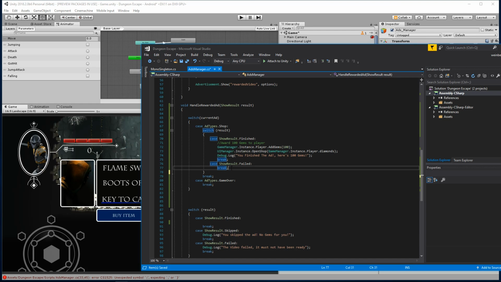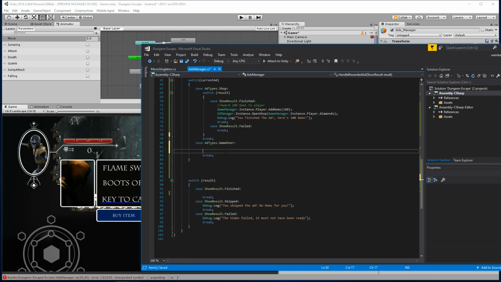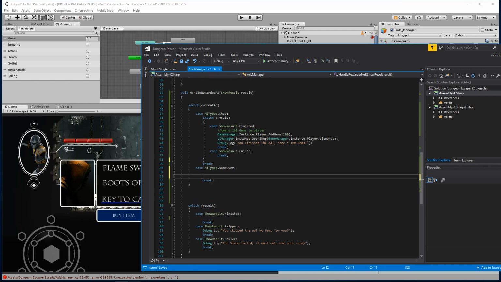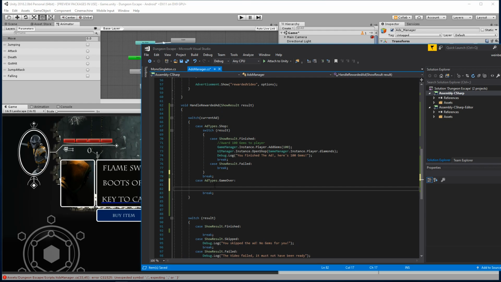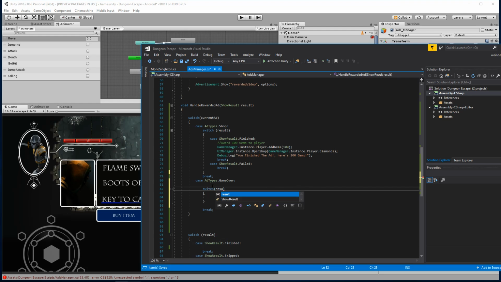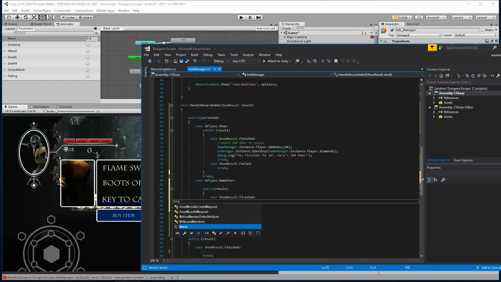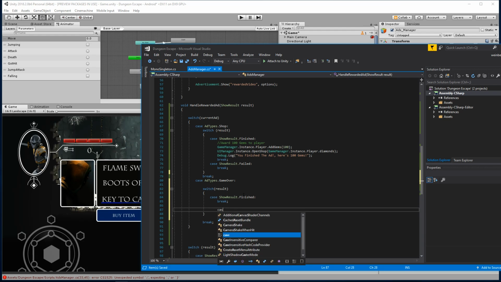switch result. Yeah, okay, and then here we'll have one now for our game over, because we want different actions to occur. So here, let's go ahead and create another switch statement for this case. Put a result in there. Grab this guy. All right, and then we'll have case show results dot failed.